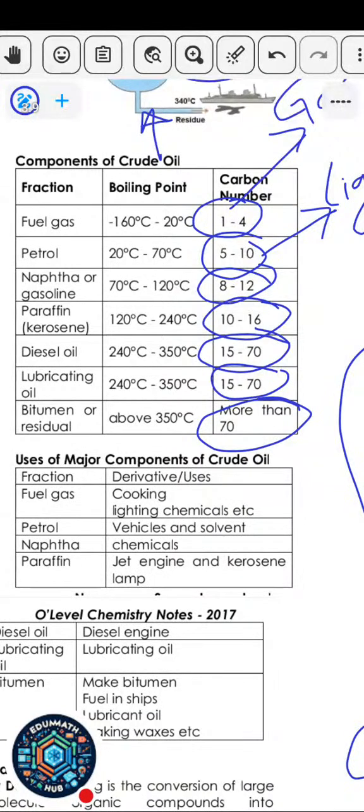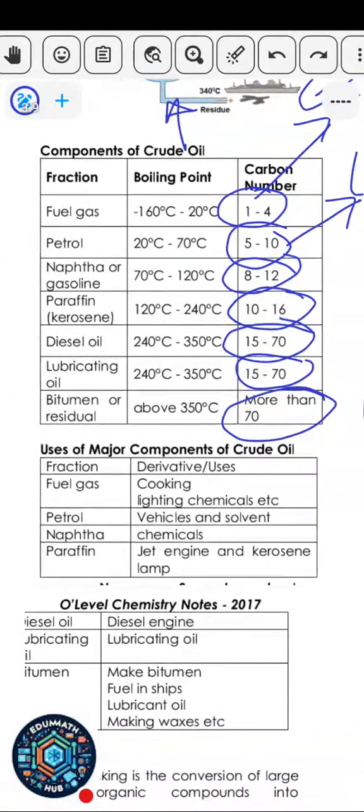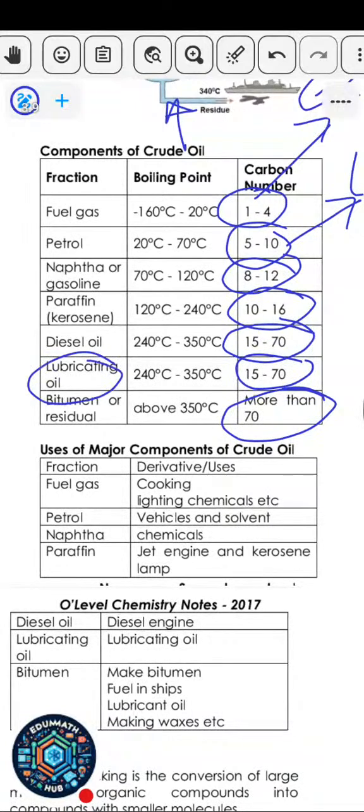Bitumen is that black stuff that is used to grade roads, as in they put it on top of roads to make them look black. You can also see that lubricating oil, the viscosity, the way it flows, is kind of thick. It doesn't flow like fuel. Fuel flows freely, not exactly like water, but freely, with no resistance between the particles. But lubricating oil is like your normal red oil that slips after a while, as the particles coagulate and stick together.